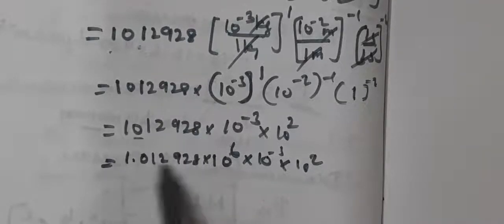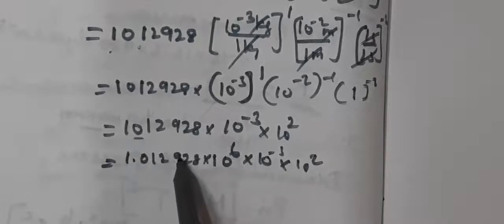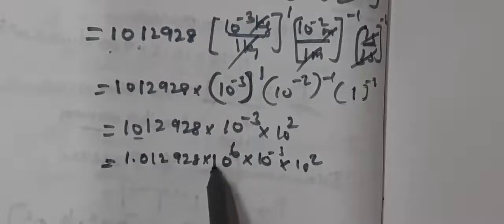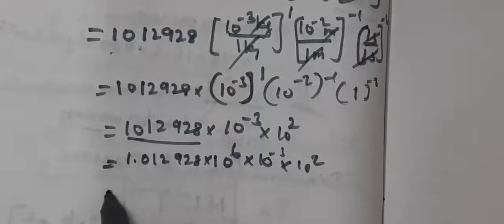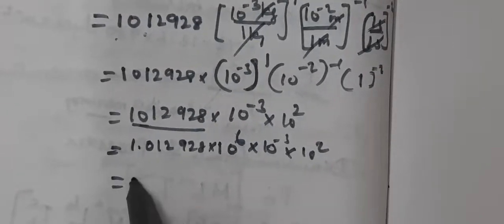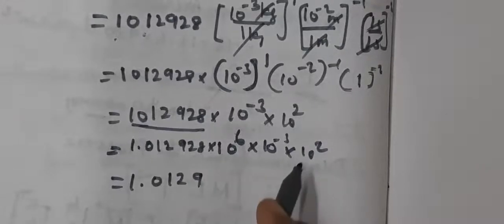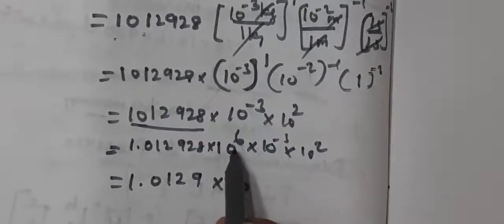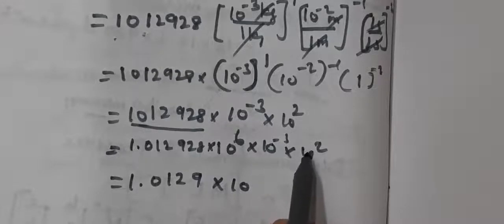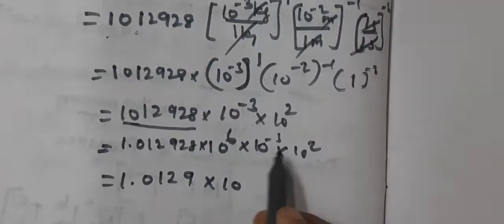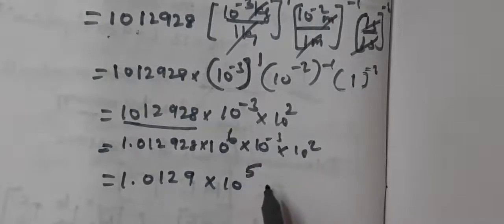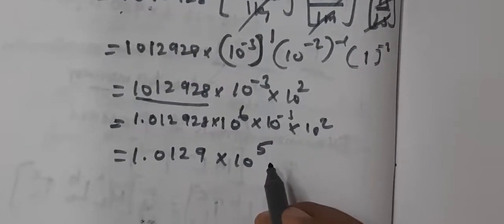So 10 power 6 means what? 1, 2, 3, 4, 5, 6. So 1012928. Understand? So 1.01298 into 10 power 6, this alone we have written, and then 10 power minus 3 into 10 power 2. When you simplify this, 1.0129 into 10 power 6 minus 3 plus 2. What is the answer? 6 plus 2 is 8, 8 minus 3 is 5. 10 power 5. Understand?